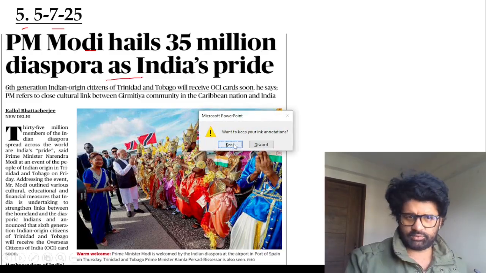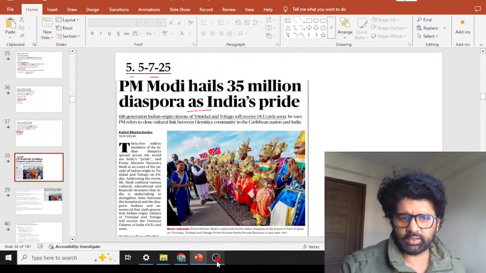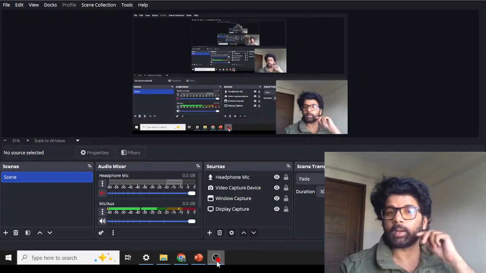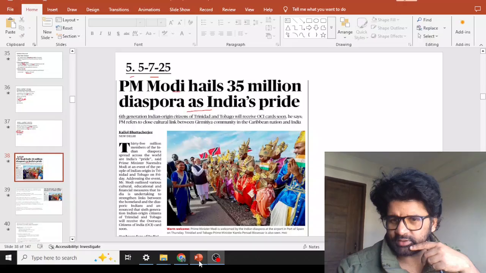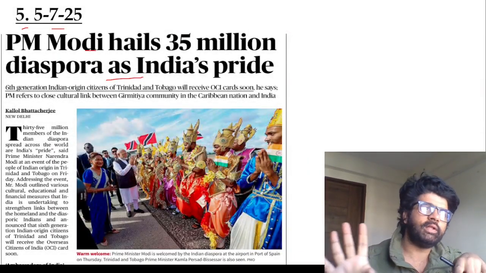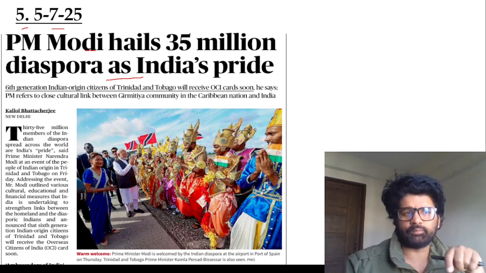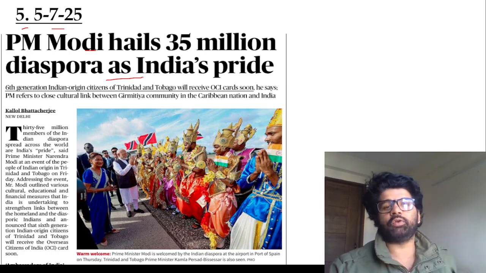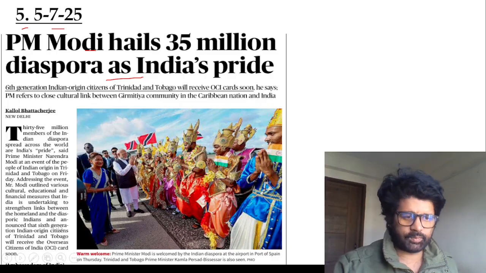If you read the UPSC mains syllabus, you will realize diaspora is directly there in the syllabus. Many people say we have to read them separately. No, you don't have to read anything separately. It is in the mains syllabus, and there is a very high probability that in some form or other it will be asked in prelims. NRI, PIO, OCI. First of all, you should know the difference between them. What is the basic difference between them?